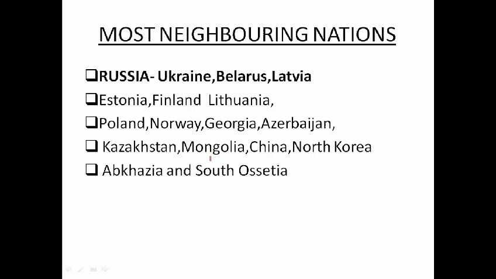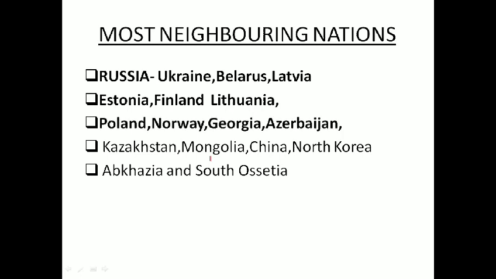So Russia has borders with Ukraine, Belarus, Latvia, Estonia, Finland, Lithuania, Poland, Norway, Georgia, Azerbaijan, Kazakhstan, Mongolia, China and North Korea. Now the question comes, sir, what about the remaining 2?